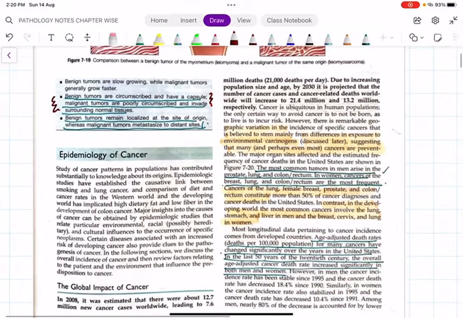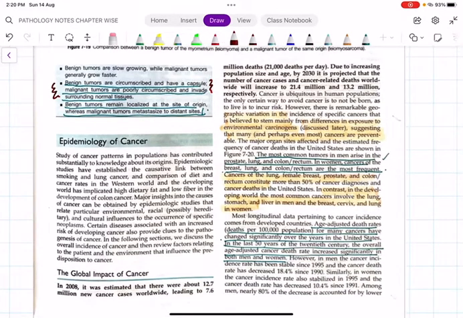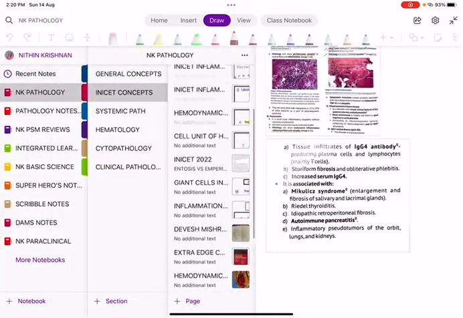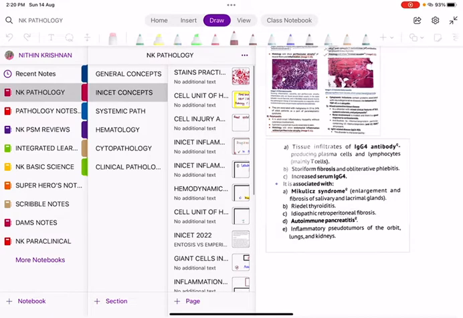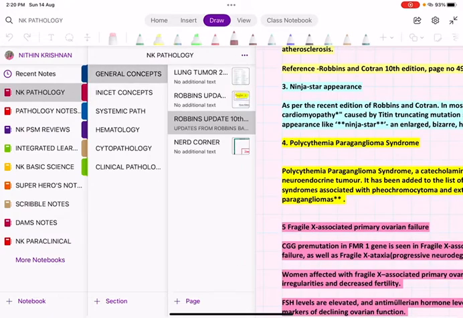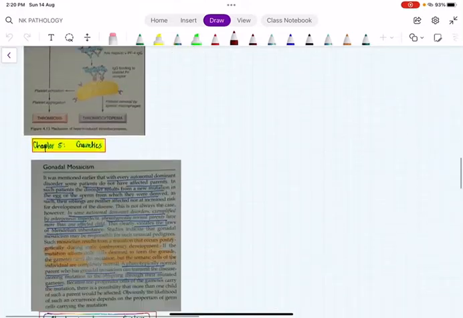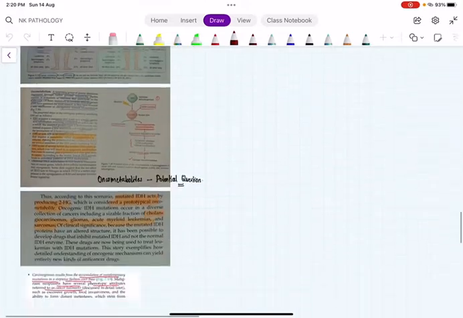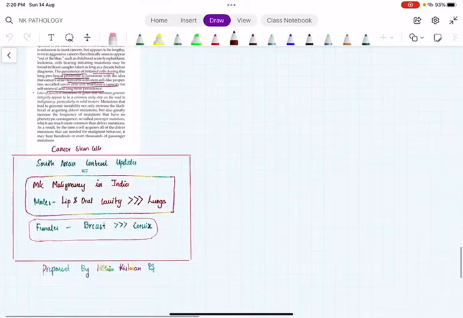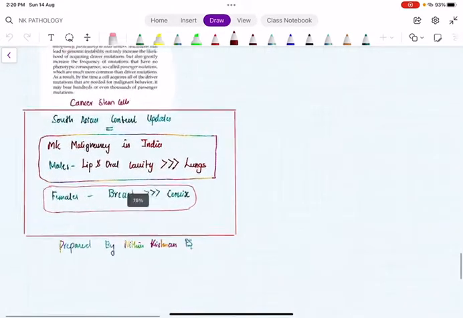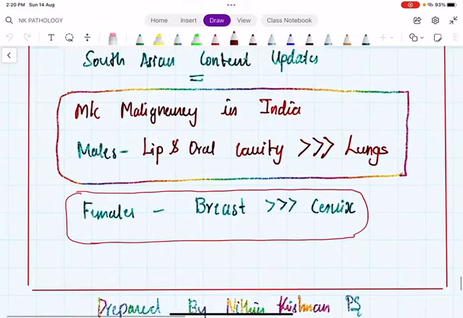Coming to the epidemiology of cancer, there has been some update. I am going to use those updates only from the 10th edition. So a very important point that you have to remember here, as per the 10th edition update,